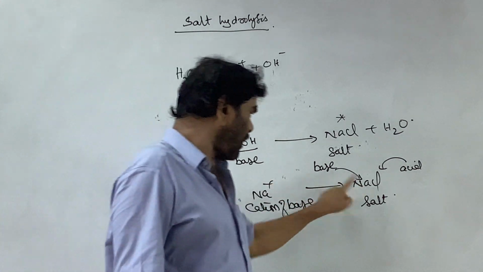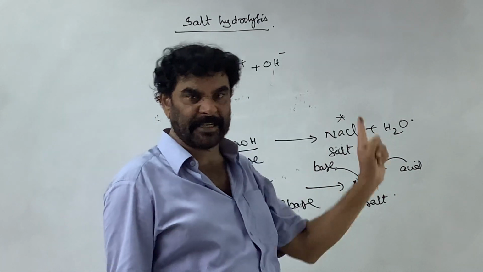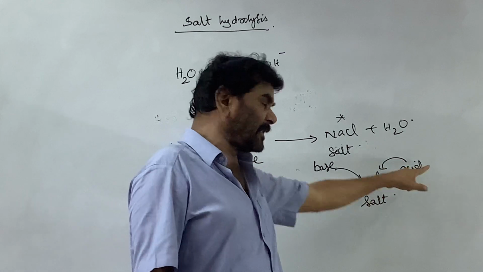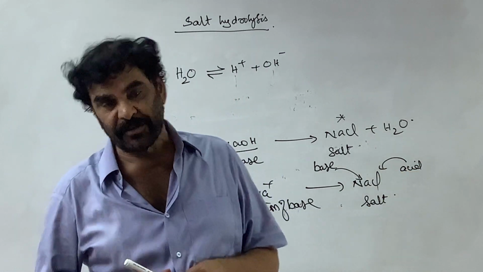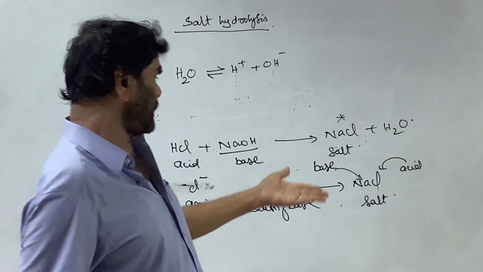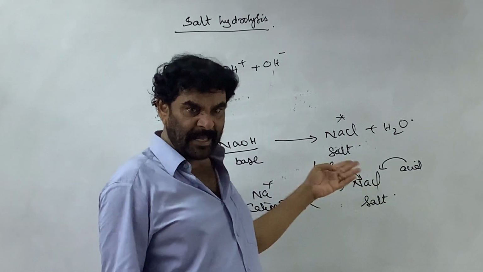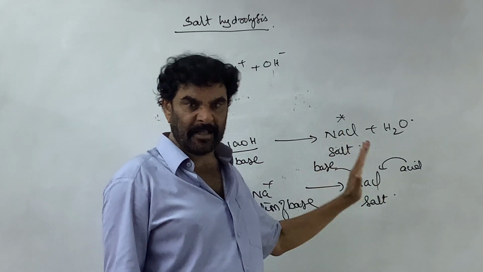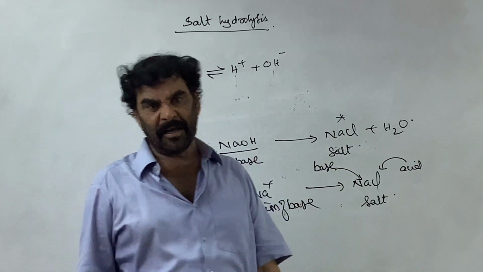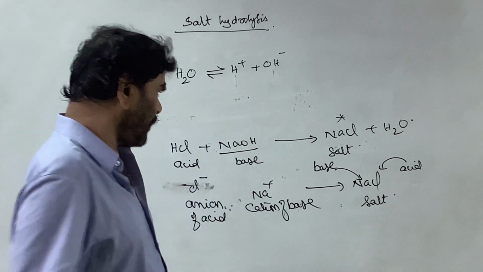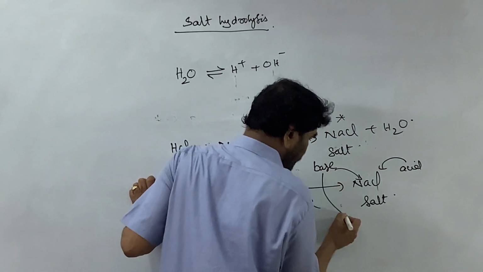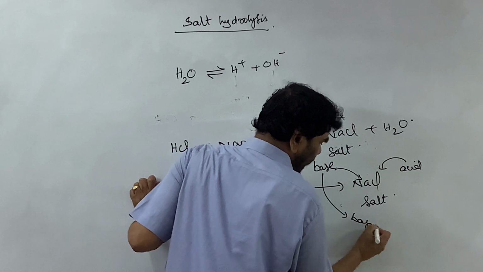The cation of the salt is representing the base from which it is formed, and the anion is representing the acid from which it is formed. By seeing the salt, we can say the nature of the acid and base that are involved in the formation of the salt. Therefore, this is from the base. This is called the basic radical.